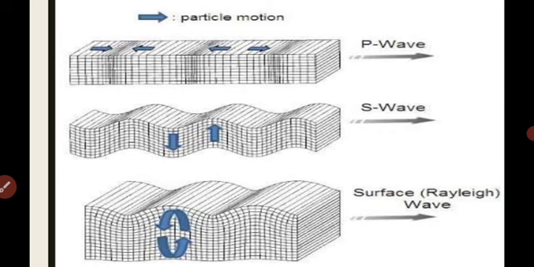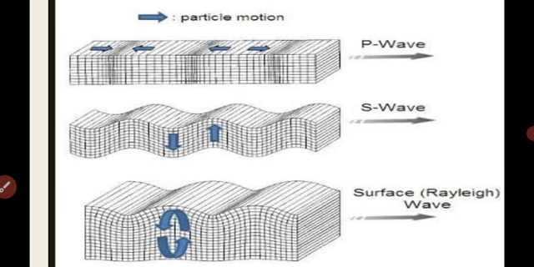These waves move along the surface. The velocity of waves changes as they travel through materials with different densities. The denser the material, the higher the velocity. Their direction also changes as they reflect or refract when coming across materials with different densities.